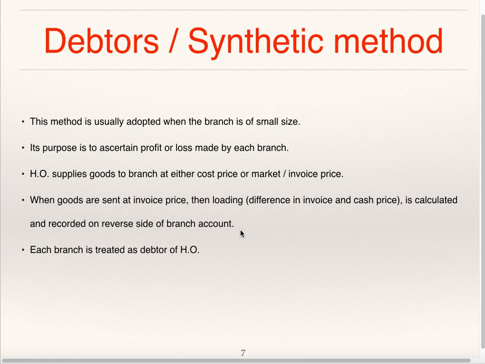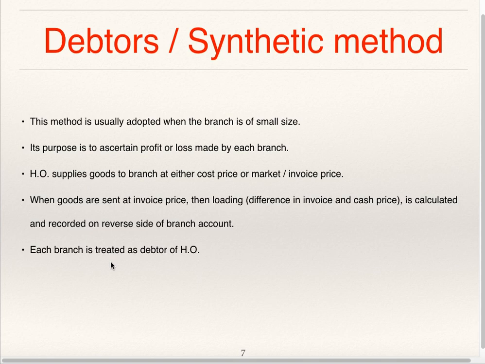If it is at invoice price, then loading is to be recorded on the debit side of branch account. If there are goods in transit, it is to be recorded to the credit side of branch account. In short, if any of the transactions is at invoice price, then loading is to be recorded on the reverse side, the opposite side of branch account.